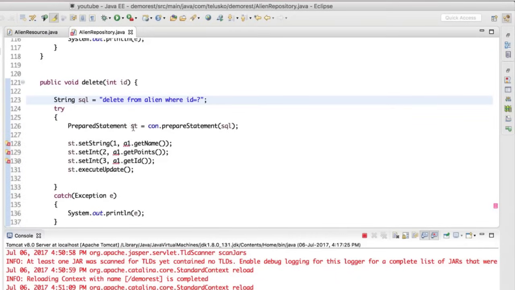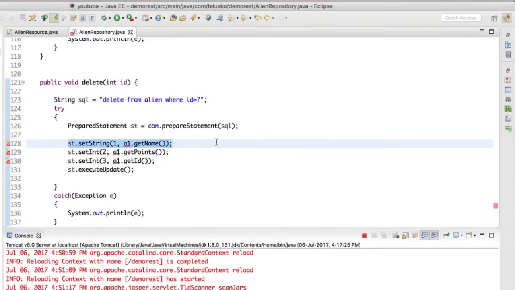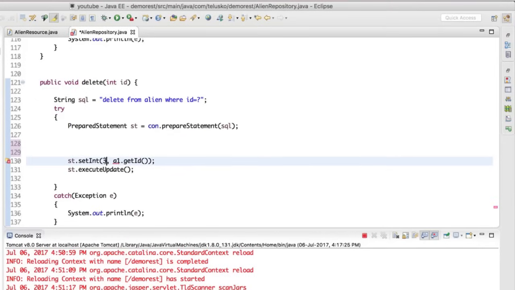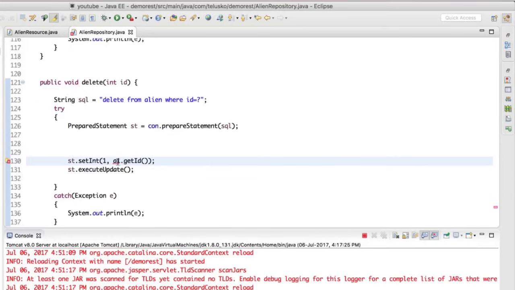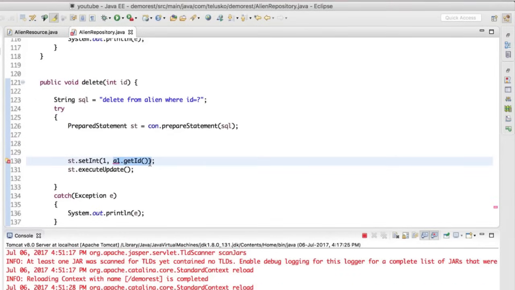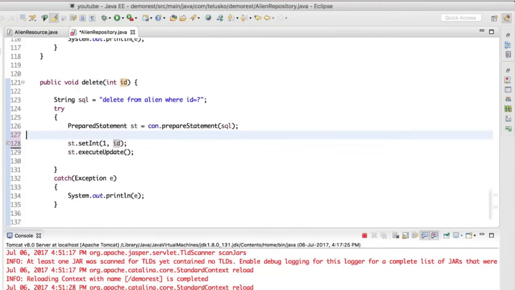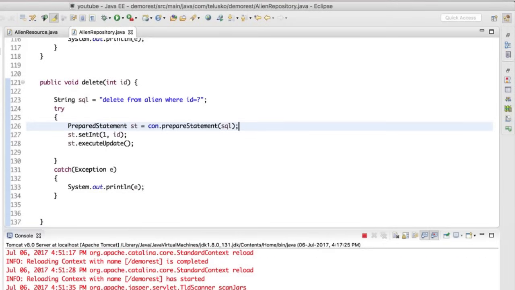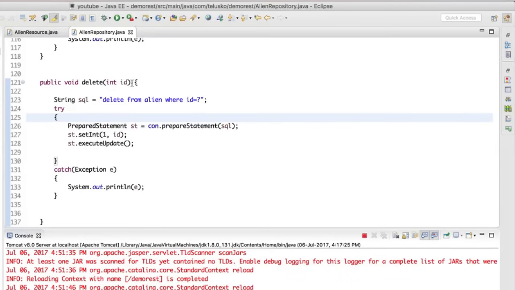I don't know the ID, so I will just say ID is okay. Do this one as well. So I will say A1, ID would be ID. Okay. I just need to remove these extra spaces here. So what we are doing is we are firing a delete query, and then we are specifying that ID, which is whatever ID you pass, and then it will delete the particular ID of yours. Okay. I hope it will work now.